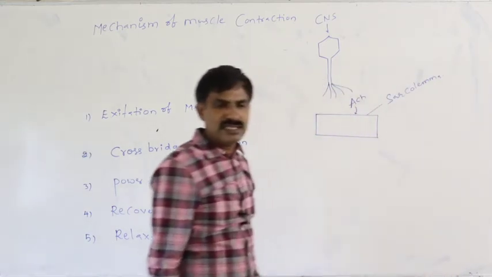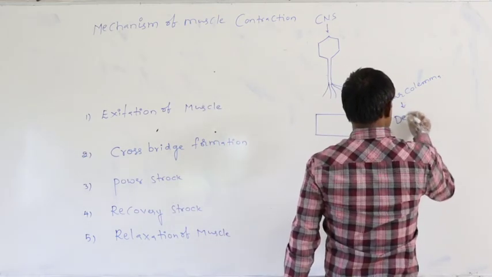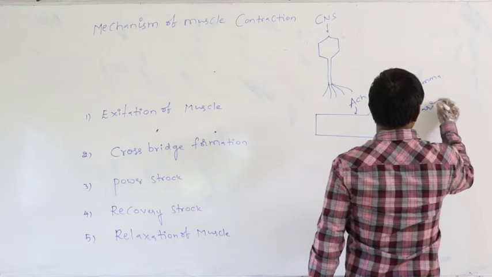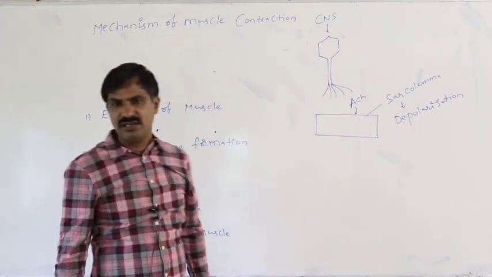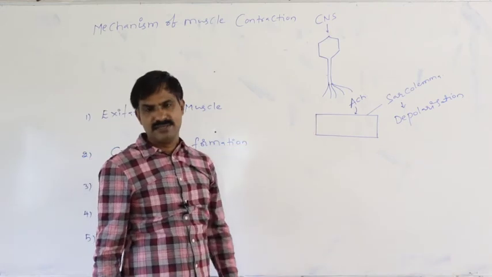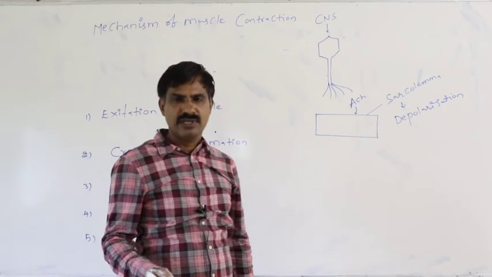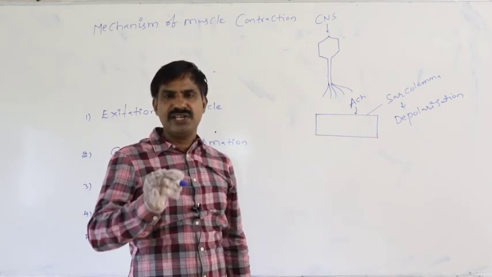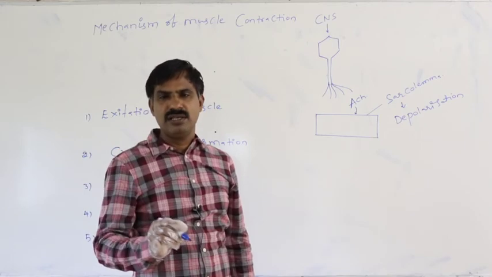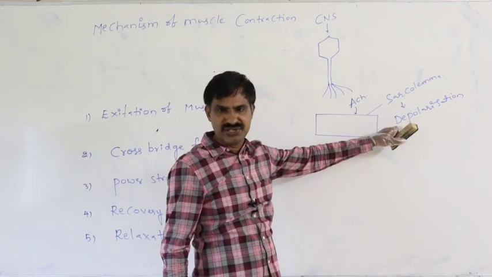Then immediately in the sarcolemma, depolarization occurs. Depolarization is nothing but generation of the nerve impulse, generation of the action potential.